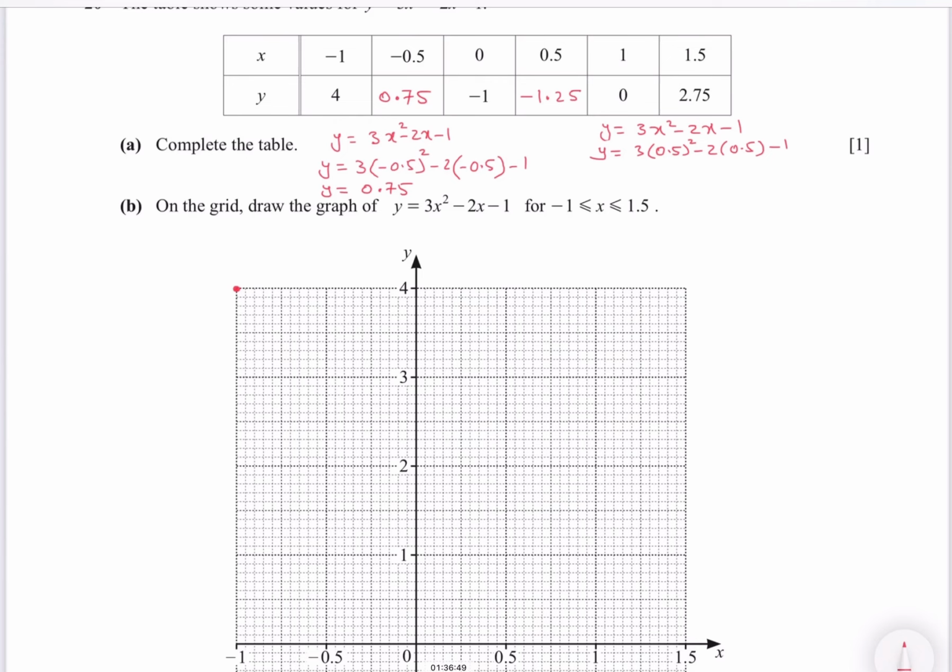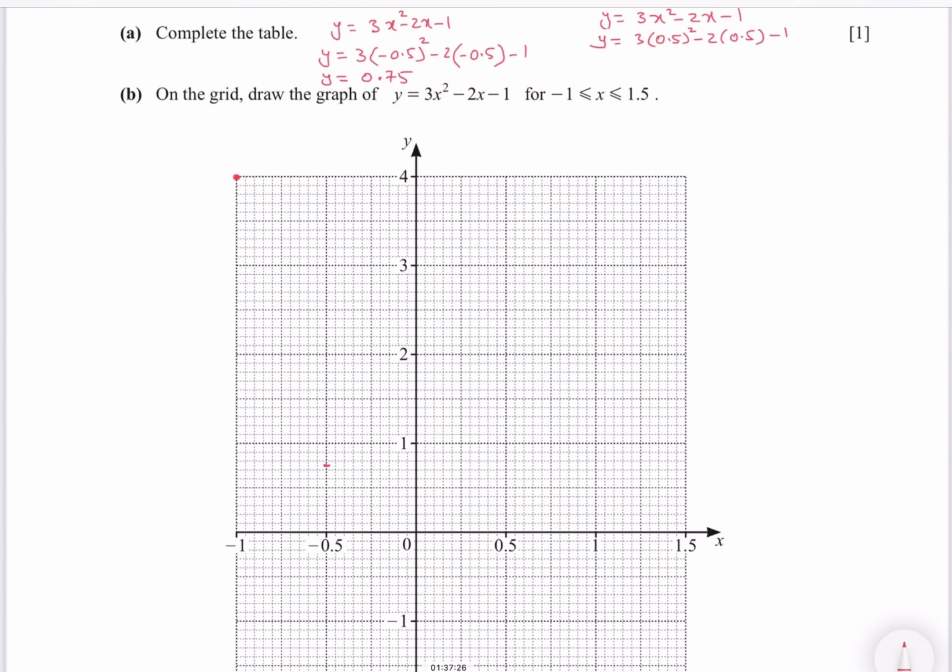Now mark these on the grid. Minus 1, x is minus 1 and y is 4. This is your first point. Then x minus 0.5 and y. So all these points I am marking on the graph. Now join them.